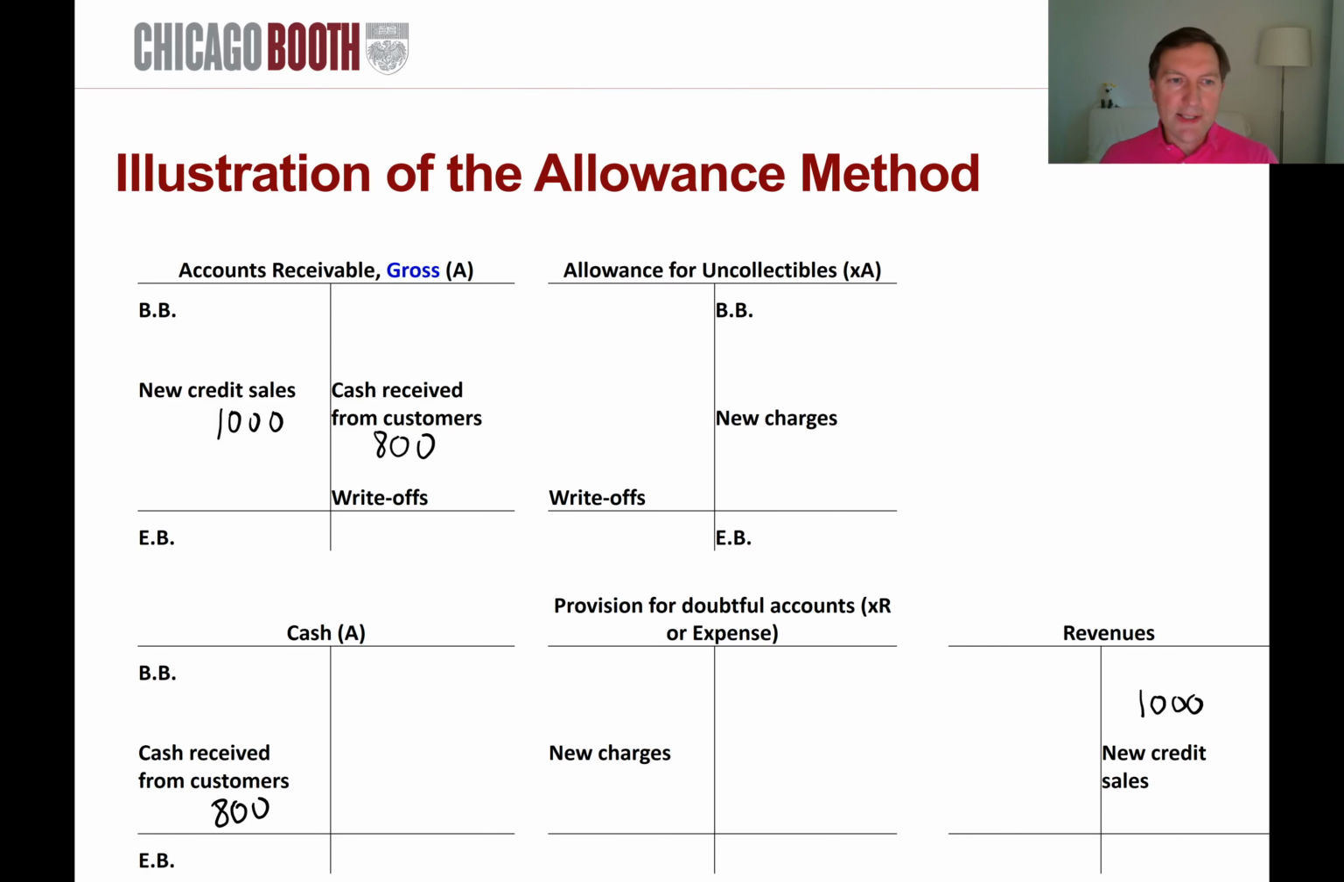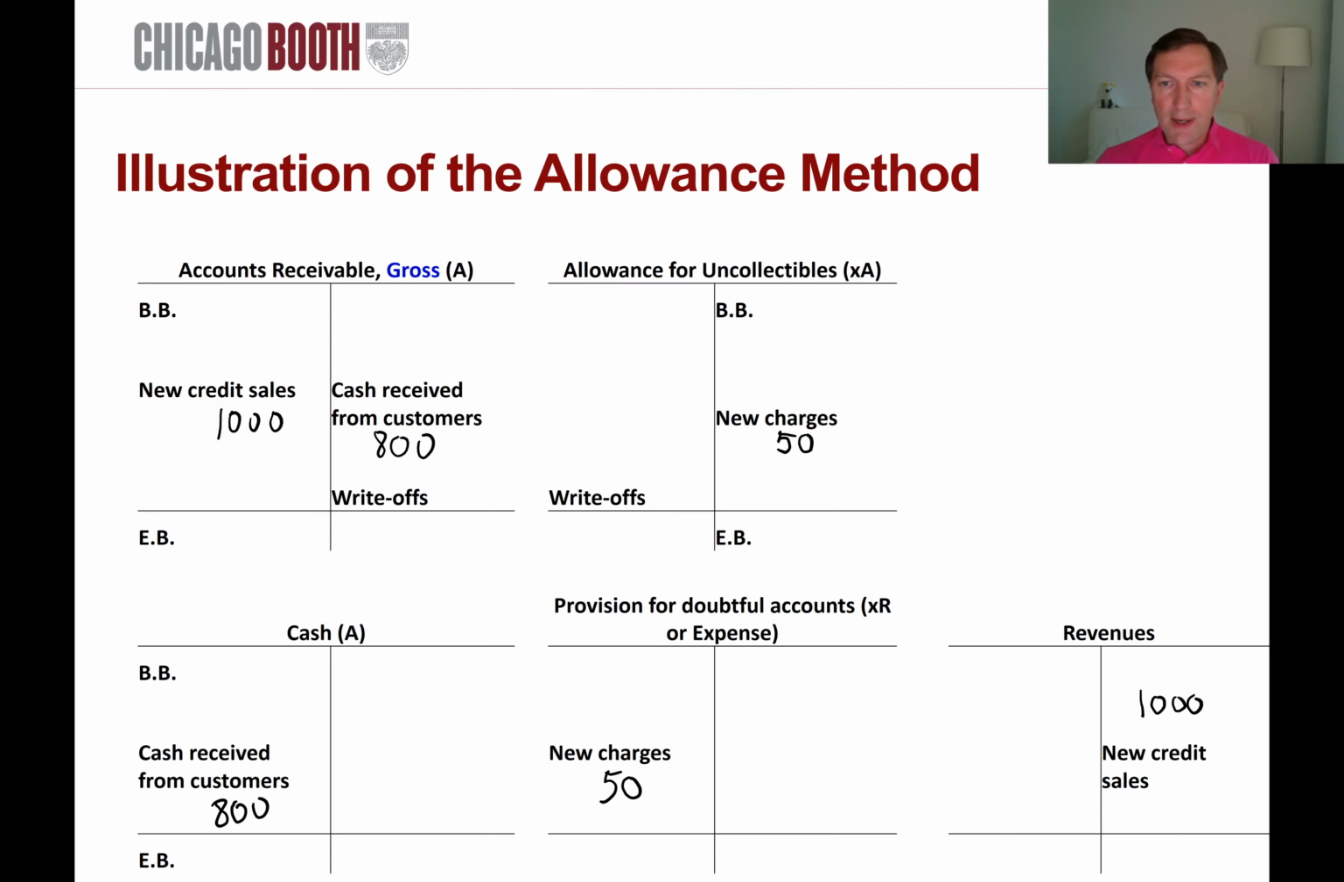And so the idea is that now that you've generated these credit sales, you also want to estimate some of these credit sales that won't be collected. Suppose you estimate that 50 is not going to be collected, and here you basically enter the estimated amount on the allowance account, right? So that's going to be credit to the allowance and debit to provision for doubtful accounts, okay, which is the entry we've seen previously, right?